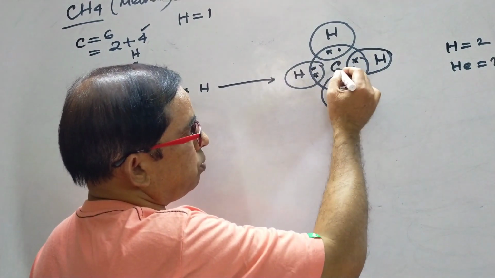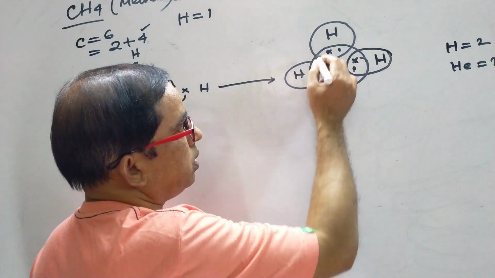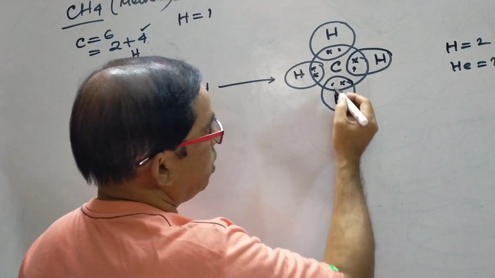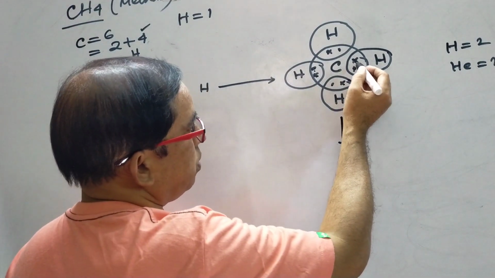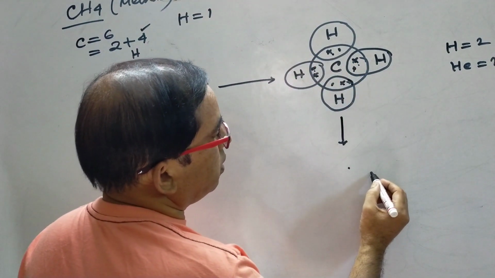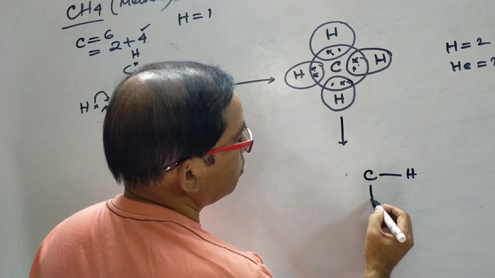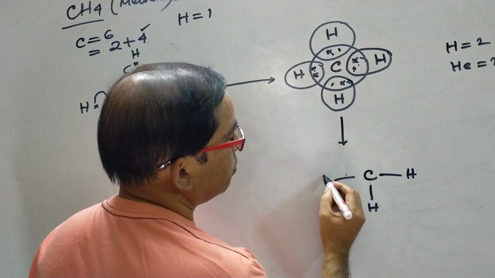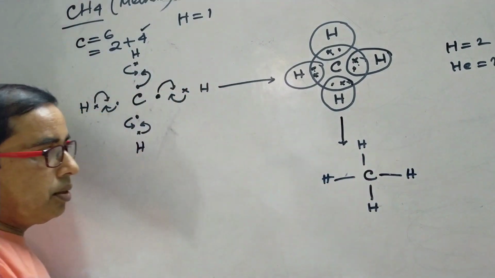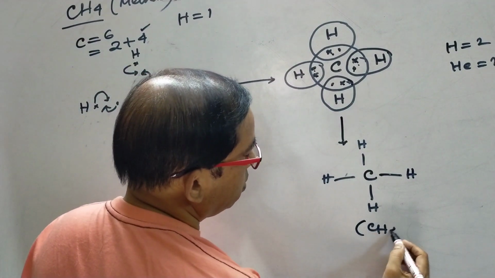These electrons are counted for carbon, and these two for this hydrogen, these two for this hydrogen, and these two for this hydrogen. Thus, one bond is formed here, another bond is formed here, another here, and another here, which can be represented like this. Then how many single bonds are there? 4 single bonds are there in the CH4 molecule.